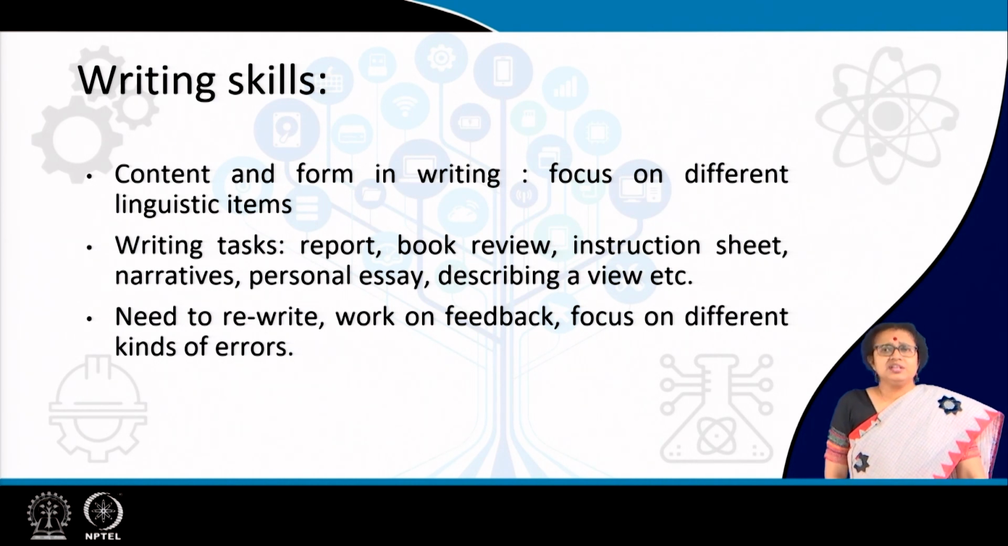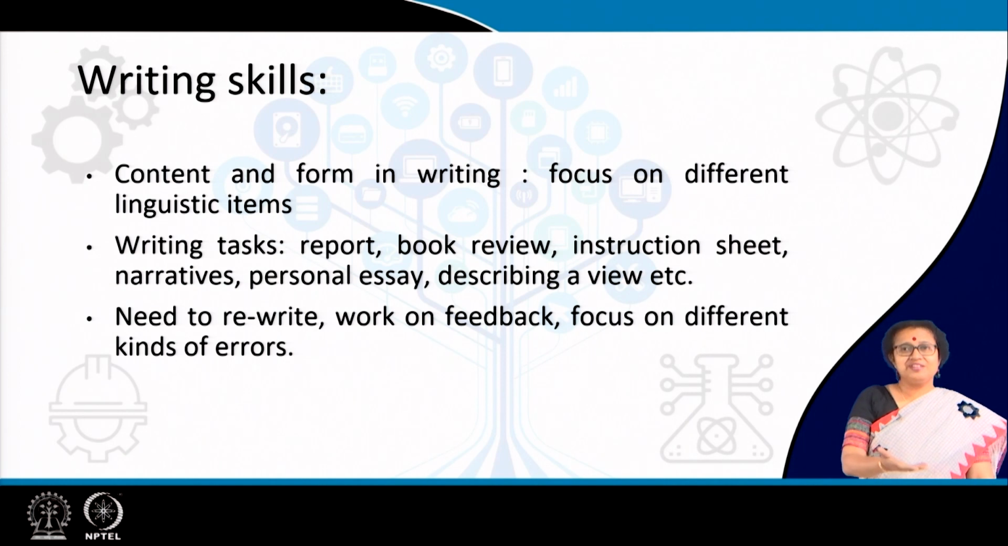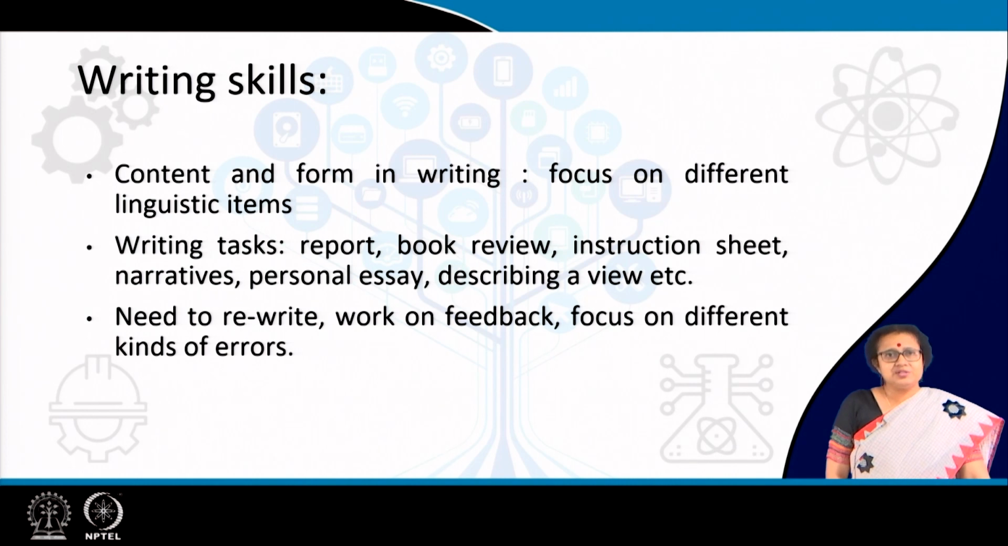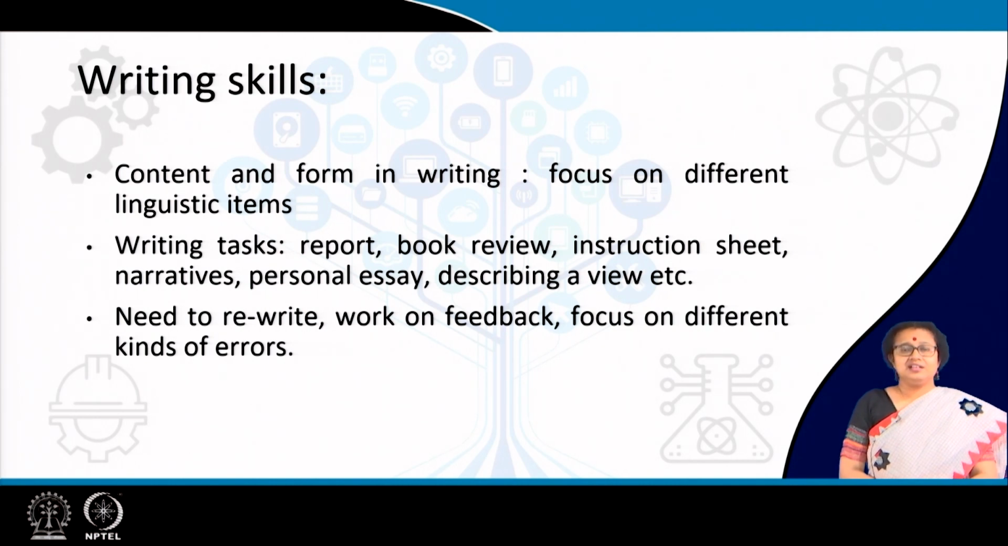And if you think about different kinds of writing tasks, you can talk about, say, reports, book reviews, instruction sheets. Of course, book reviews and instruction sheets are for older learners, and also narratives, personal essays, describing a view, etc. For younger learners, it can be limited to writing particular alphabets or words, etc. At times, there is a need for rewriting, if the target is not fulfilled, and also work on feedback by the teachers, and we need to focus on different kinds of errors.